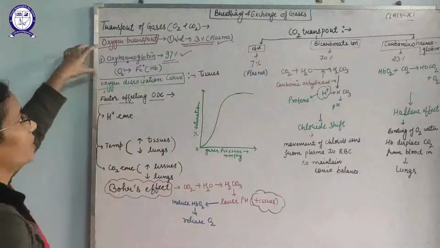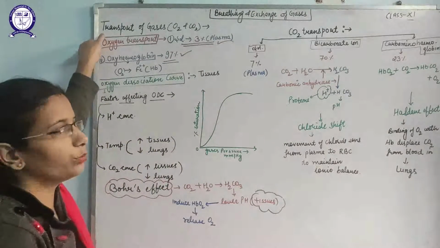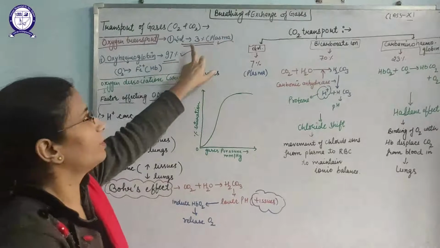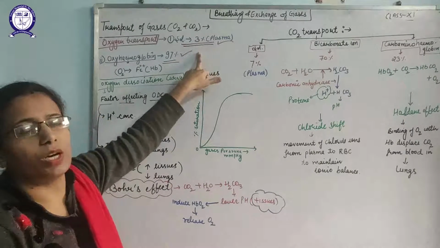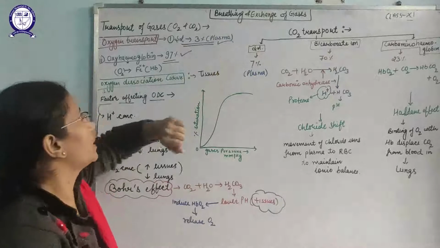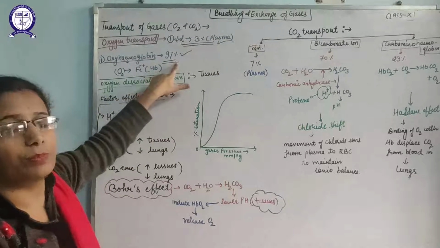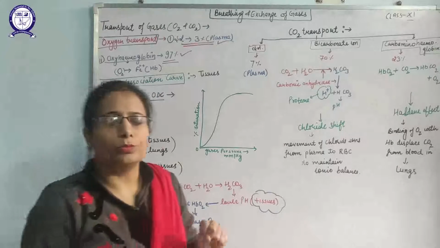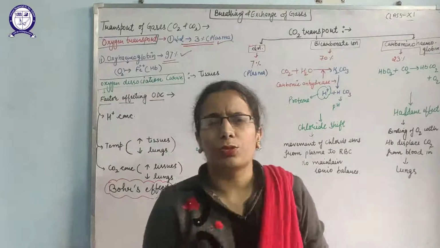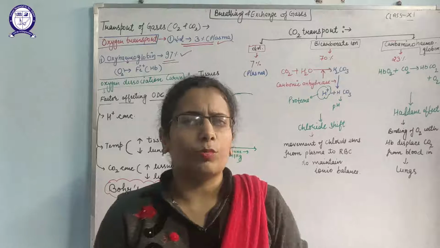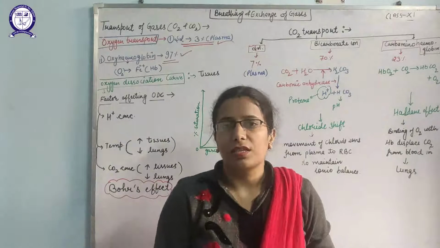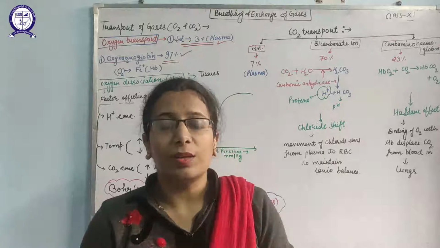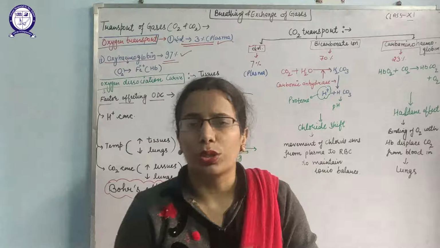So first, oxygen transport. There are only two ways for the transport of oxygen. First is the solution form, which involves 3% of the oxygen being transported with the help of the plasma, and 97% of the oxygen is transported with the help of the hemoglobin. As you know, hemoglobin is also known as the respiratory enzyme. This hemoglobin is found inside the red blood cells, which are enucleated, meaning these red blood cells do not have a nucleus.